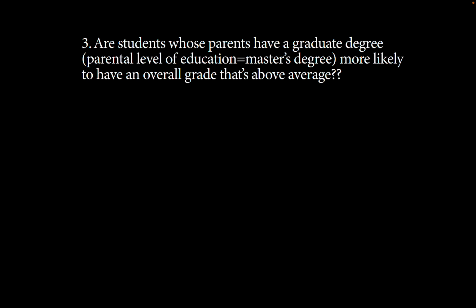So this has the keyword likely in it, so it's presumably a question about conditional probabilities, so a chi-square test. And indeed, if we look carefully in there, we're going to see that I have two variables. My first one is parental education, and my second one is overall grade. And even though overall grade looks like a numerical variable, actually here what I have is a grade that's above average. So above average and not above average, those are categories actually. So this looks like a chi-square test.